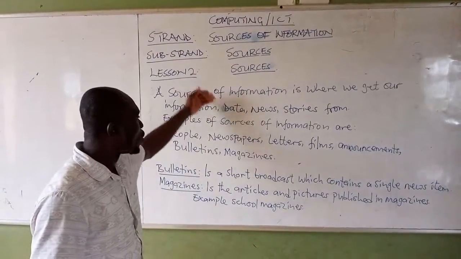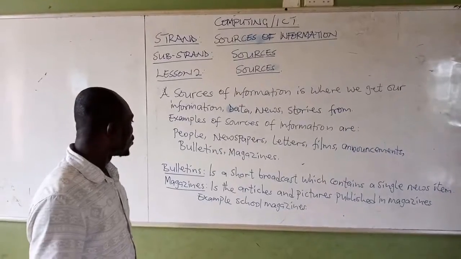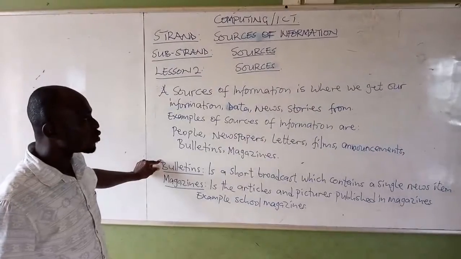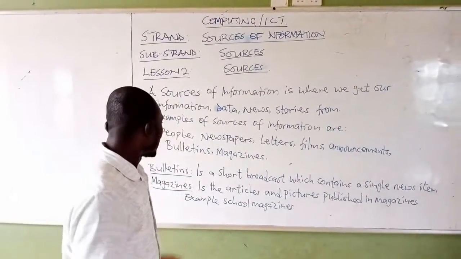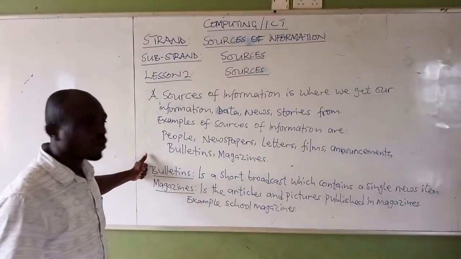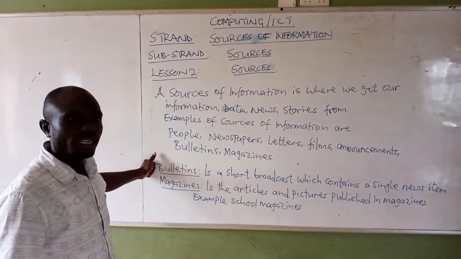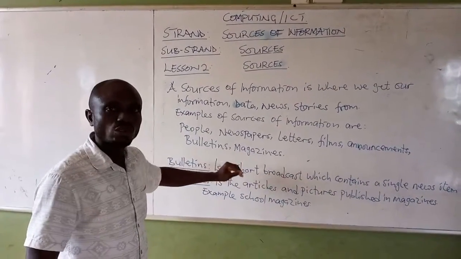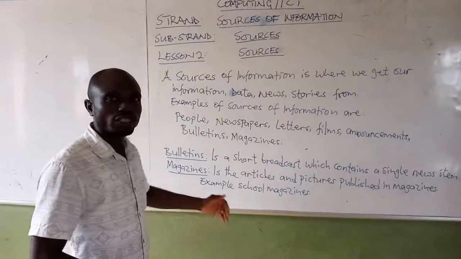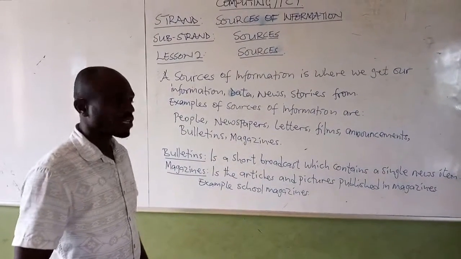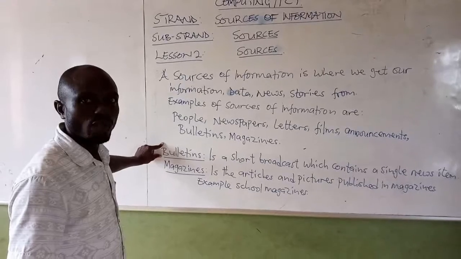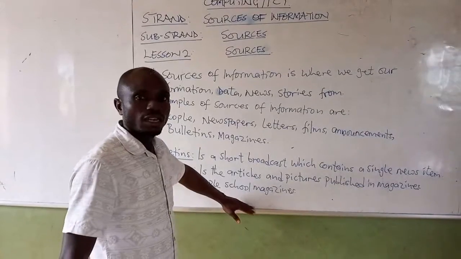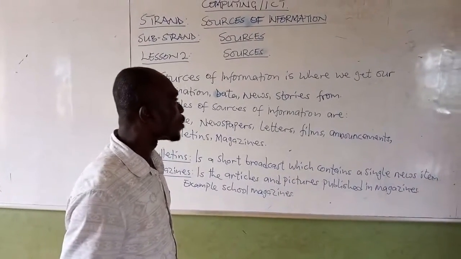Now that we know the sources of information, we are going to base on the bulletin to do our assignment. I want all parents to help the learners do this assignment, because the children cannot do it alone. I want parents to join the children so that they can do this assignment. This is what the assignment will be written under the screen.